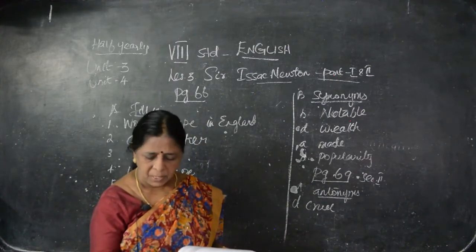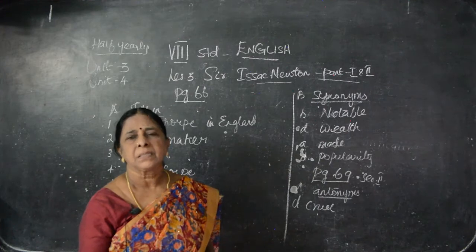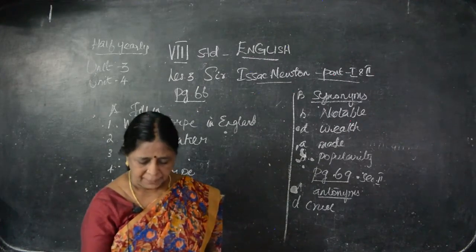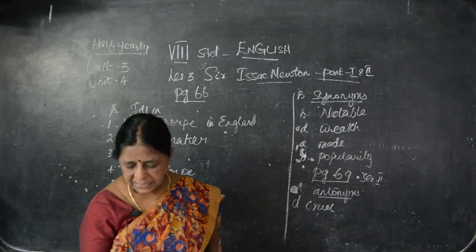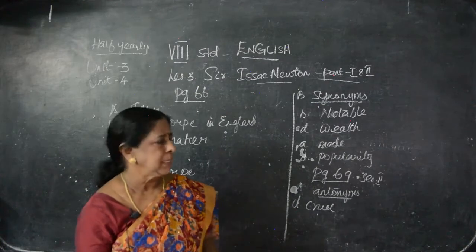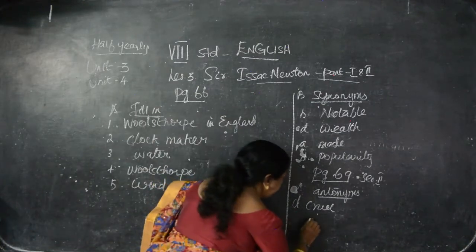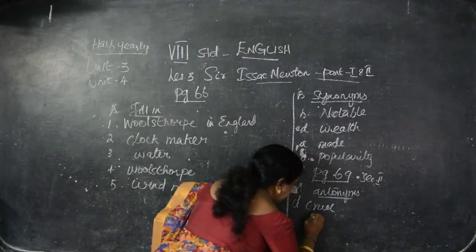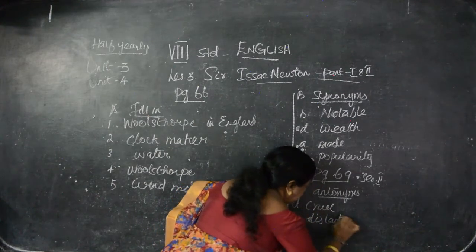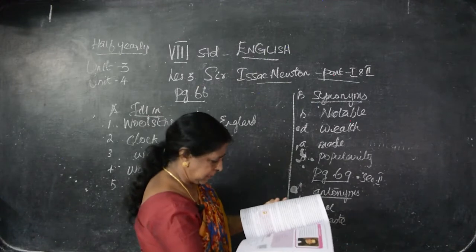The boy seemed to have a taste in mathematics. Taste. What are the options given there? Delicious, sweet, distaste, against. So taste, opposite, distaste. What's the option for that? C.